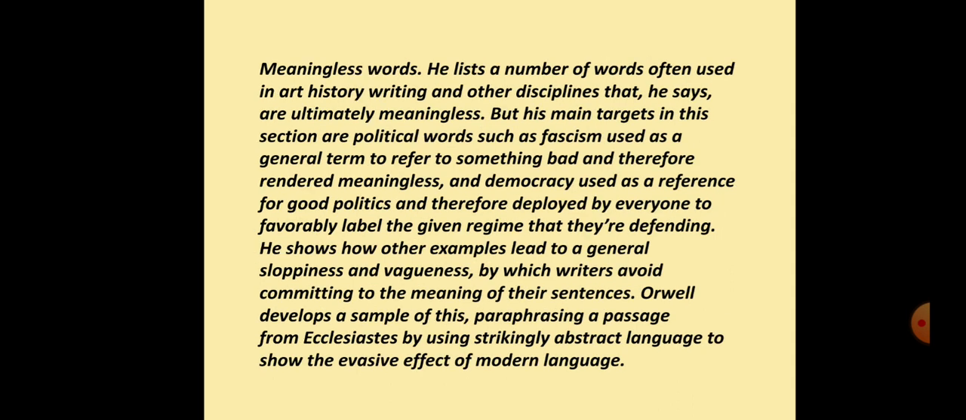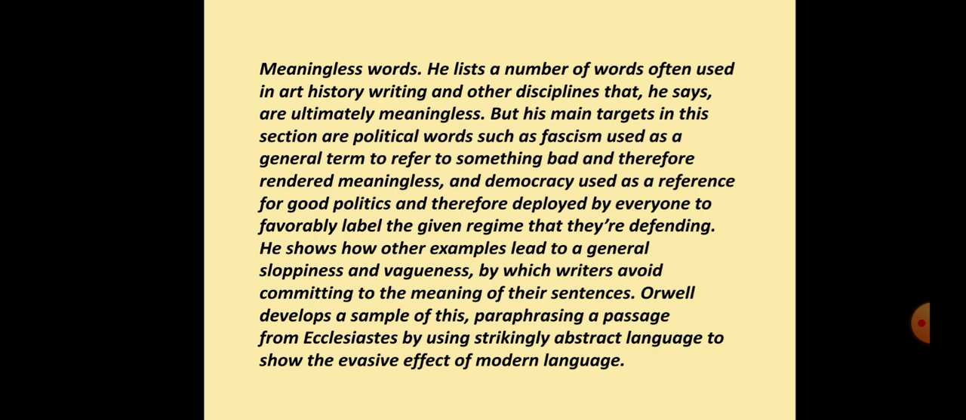Then, next is meaningless words. Orwell lists a number of words often used in art history, writing, and other disciplines that he says are ultimately meaningless. But his main targets in this section are political words such as fascism, used as a general term to refer to something bad and therefore rendered meaningless, and democracy, used as a reference for good politics and therefore deployed by everyone to favorably label the given regime that they are defending.